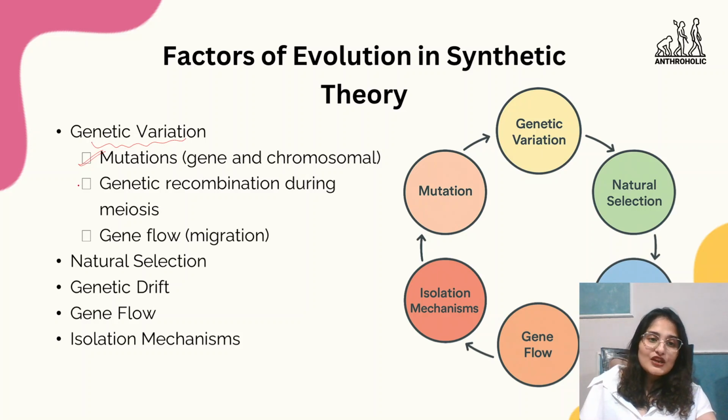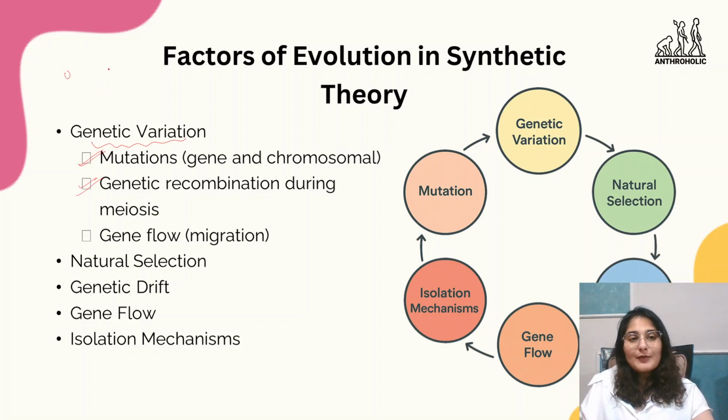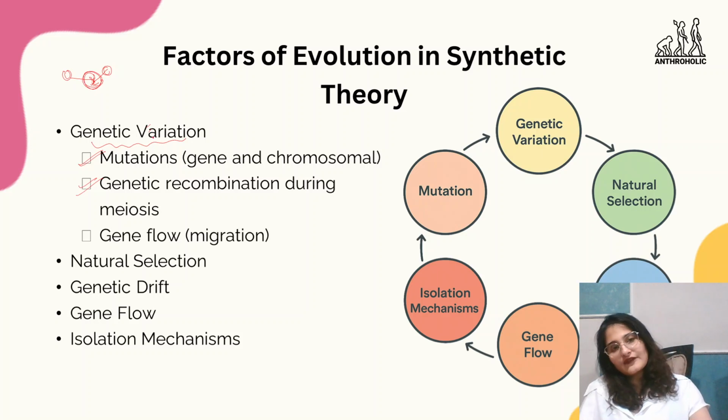Next, genetic recombination during meiosis. You all know that there are two ways in which a cell divides: meiosis and mitosis. In humans it is meiosis, which means two different sets of chromosomes combine together, and when this combination leads to genetic changes, that is genetic variation.